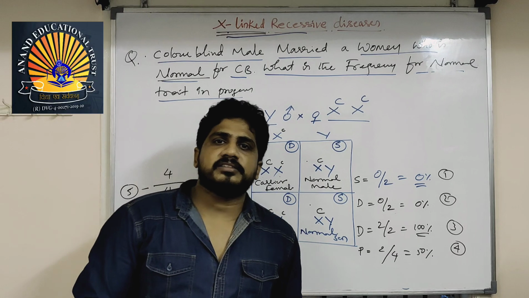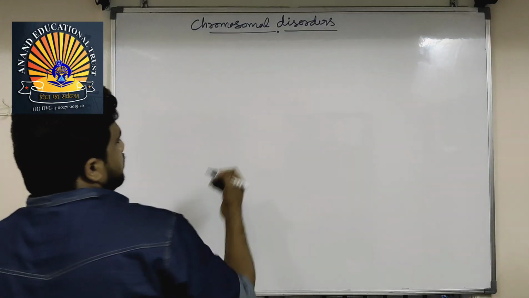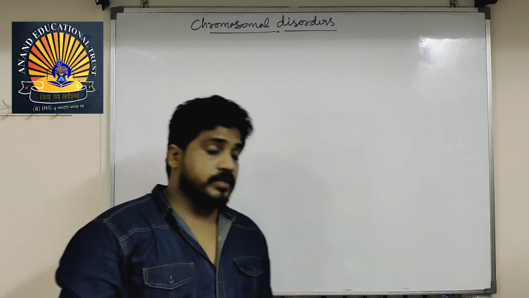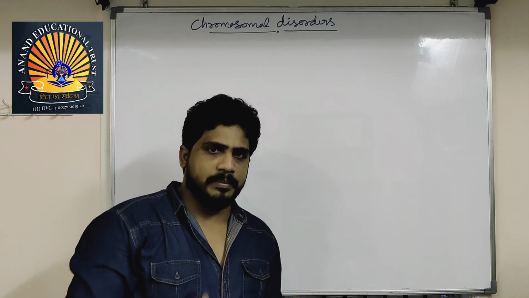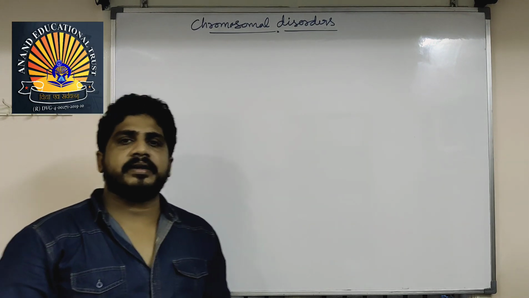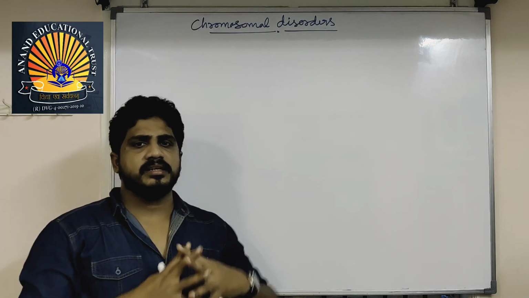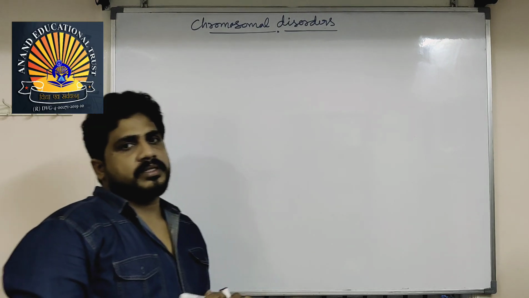Now, the last part of this class is chromosomal disorders. This time we are learning about disorders of the chromosomes, when they are abnormal in their number or structure. It happens during anaphase of cell division, when chromosomal segregation takes place.